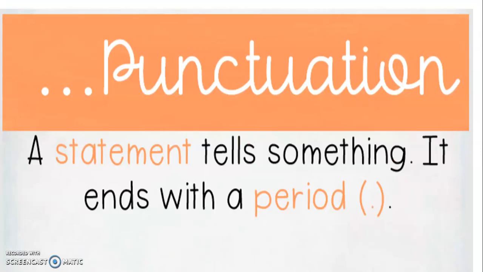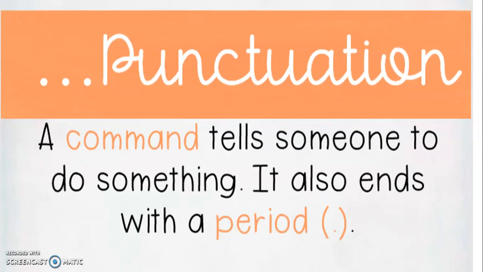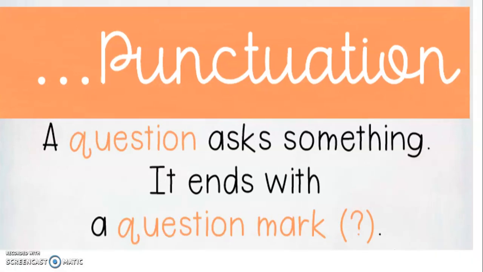All right, so now let's review punctuation. We have 3 different types of punctuation that we use for 4 different ways. This first one talks about if you were just to make a statement. So if I said, the dog ran across the street, that's just a statement. So I would end it with a period. If I said, please sit down, I'm telling you to do something, I'm commanding you to do something, and that's also ending with a period.